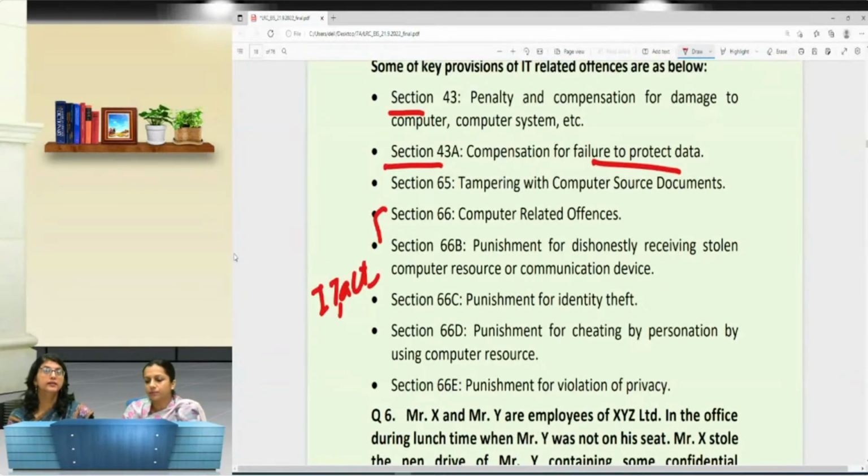You need to identify, under such a situation, like ma'am will be discussing a question, which particular section gets implemented. Even if it comes directly in your examination, they may ask you to explain Section 66B, that is, punishment for dishonestly receiving stolen computer resources, or simply ask to explain Section 66B. So you should know about the section, what the punishment is, and how the section has been explained over here. So if I take one question on the basis of that,